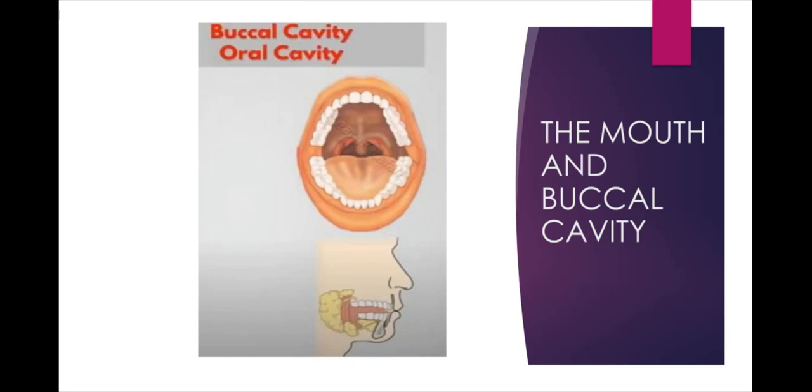Then teeth help to chew and grind the food. Tongue mixes saliva with the food and helps in swallowing the food. Salivary glands secrete saliva, which breaks down starch that is present in the food material into simpler substances. Now let us see step by step.